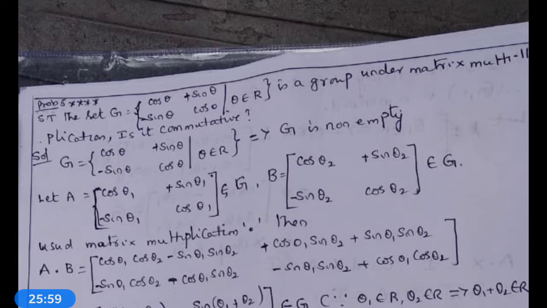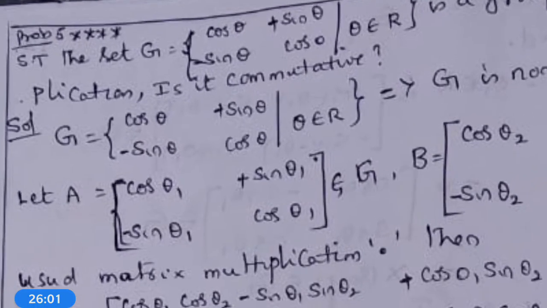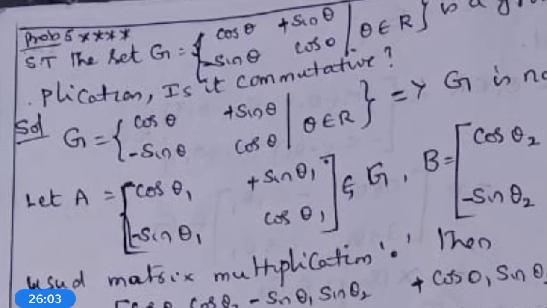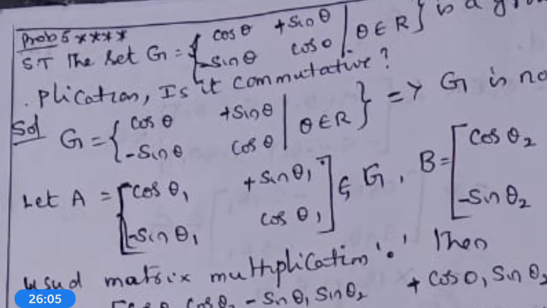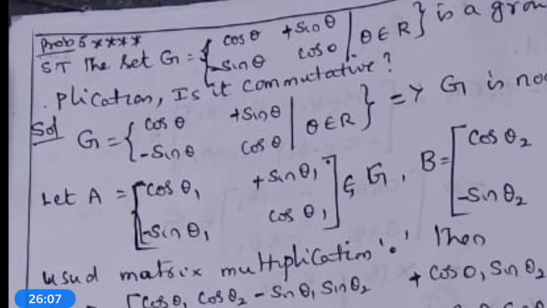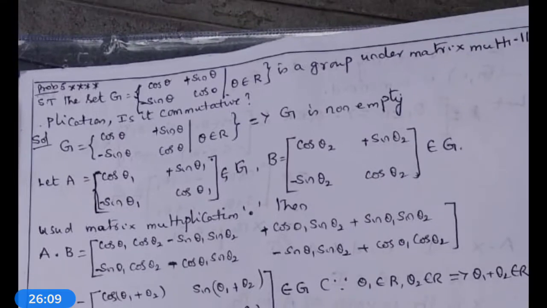So what is G? G is equal to the set of 2 by 2 matrices, first row cos theta sin theta, second row minus sin theta cos theta, such that theta belongs to R.